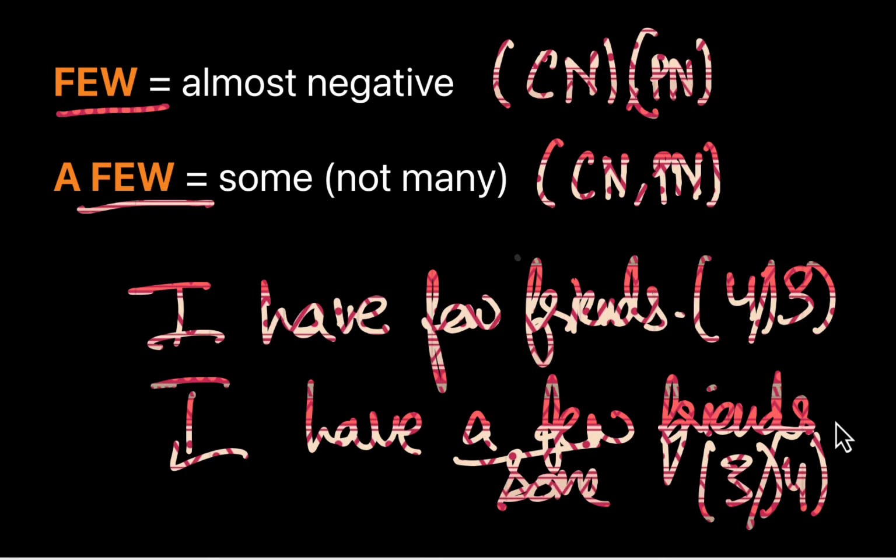So whenever you consider a small number which is positive to you, use a few. But when you refer to a quantity which is not huge, not big, not many, and you consider it almost nothing, negative, use few. That is the difference between few and a few.